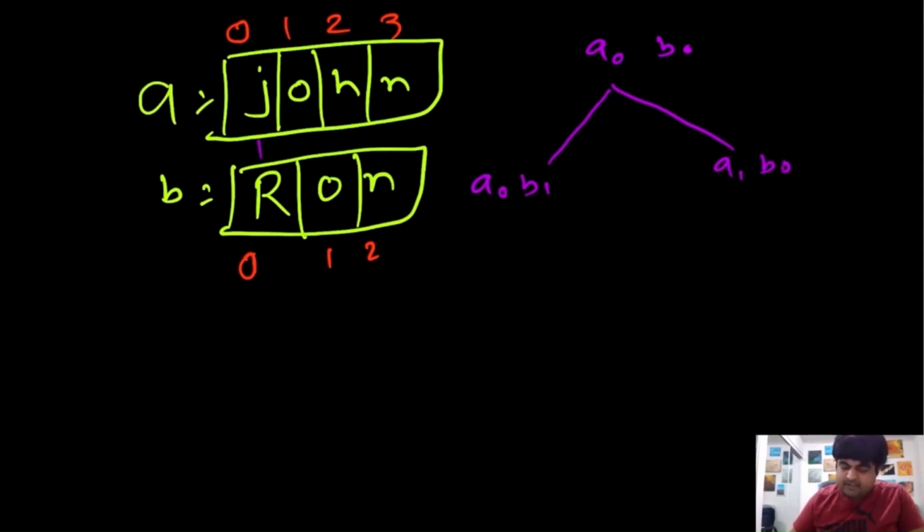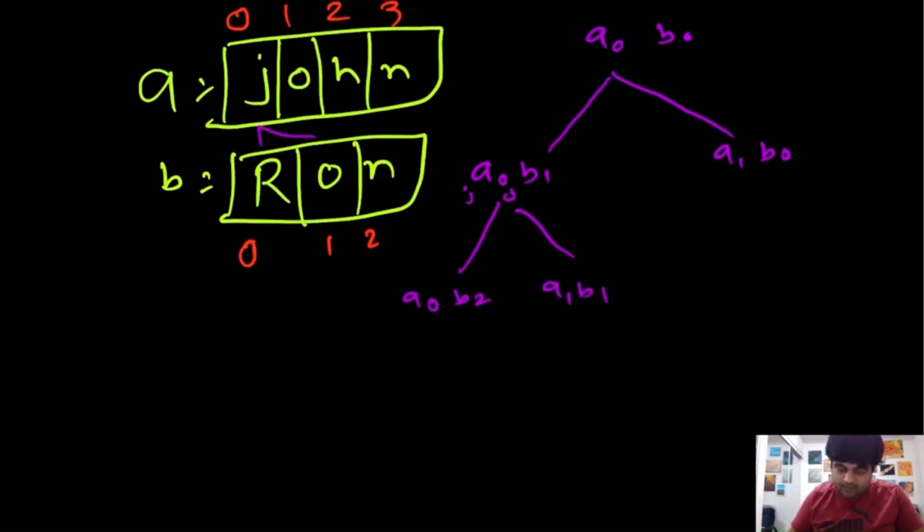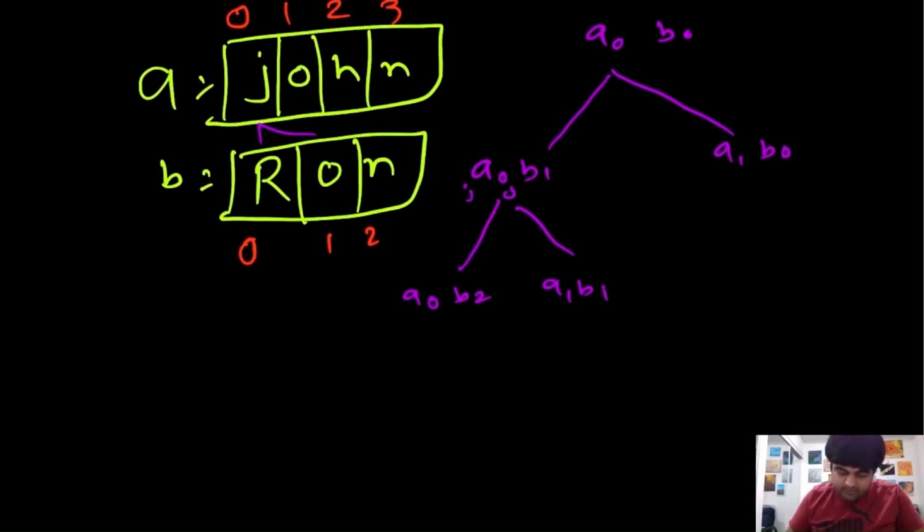So let's expand on this left subtree for now, and then we will do the remaining portion. Over here, the values are J and O. There is no match, so again we have two possibilities. We can either do A of 0 and B of 2, or we can do A of 1 and B of 1. So A of 0 and B of 2, again we found the values J and N, there is no match. So we move on.